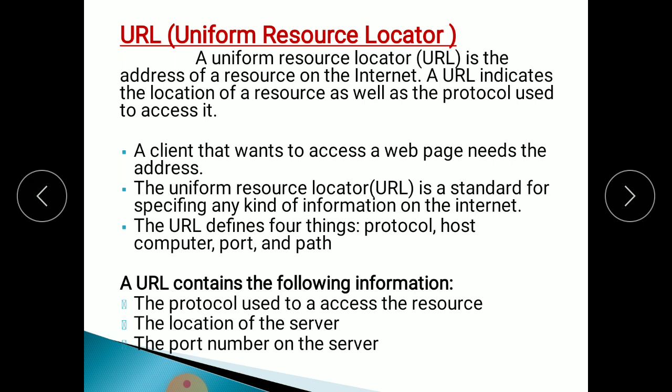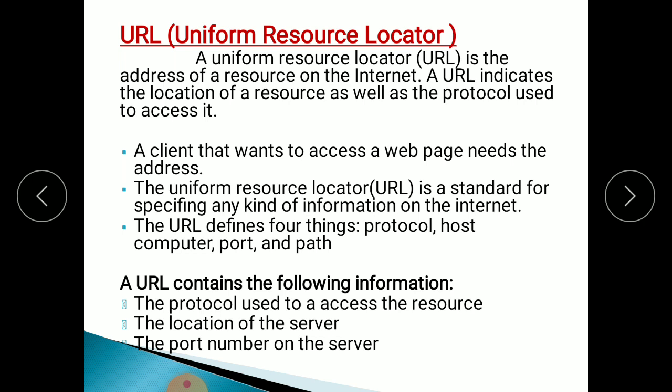The URL defines four things: protocol, host computer, port, and path. With the help of these four things, we easily find the resource, that information, with the help of this URL.